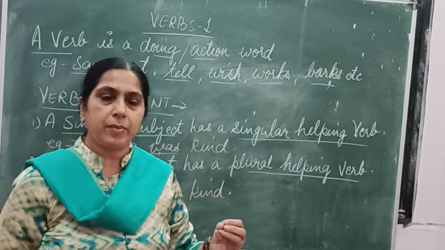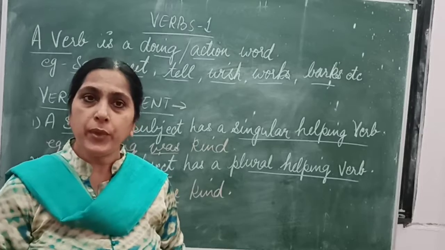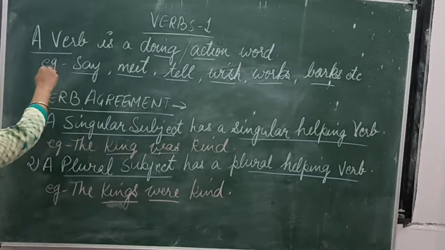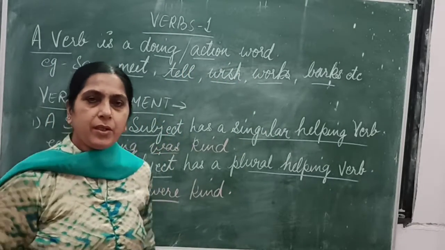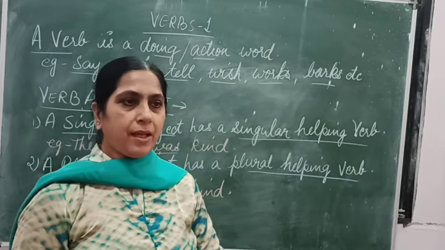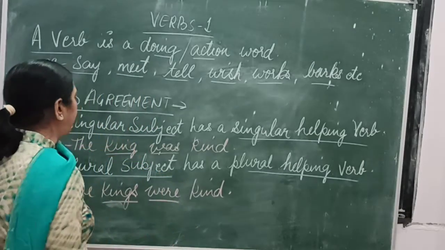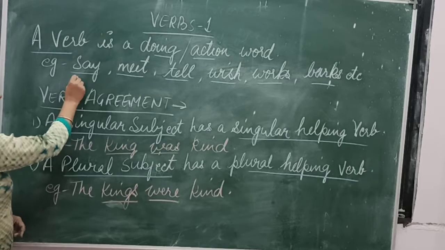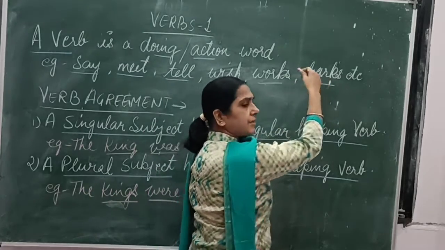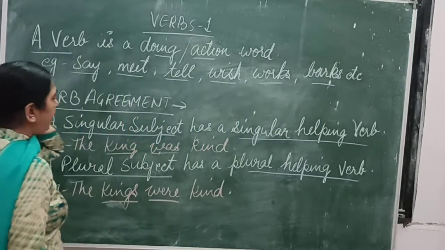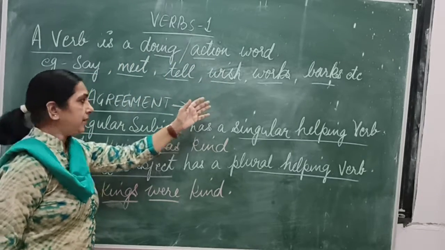In your previous classes also, in basic grammar, you have learned that verbs are the action words. They are those words which we are doing. So what is a verb? A verb is a doing or action word. This definition is very common. You all must have learned it in class 5th and class 6th, in all the classes, class 3rd, 4th, that verbs are the action words, right? For example, here we can say meet, tell, wish, works, baths, and many other words, etc. So what is a verb? A verb is a doing or action word, right?